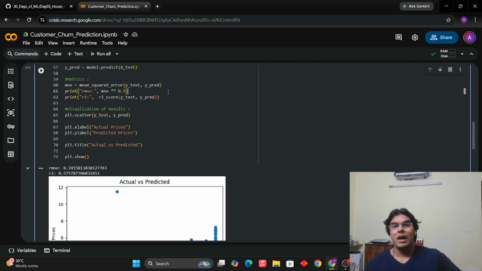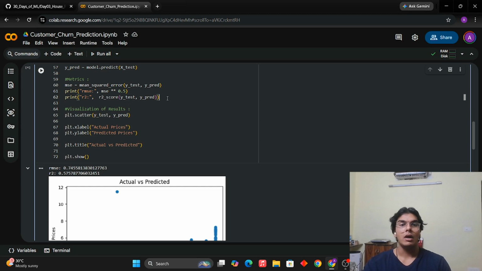There's also an MAE score, which is called mean absolute error. It is just the difference. Here we are squaring the differences and adding them up, whereas in mean absolute error, we just take the difference and add them up. Again, it is fine, but mean square error and root mean square error are much more popular and much more interpretable, so they should be used more often.